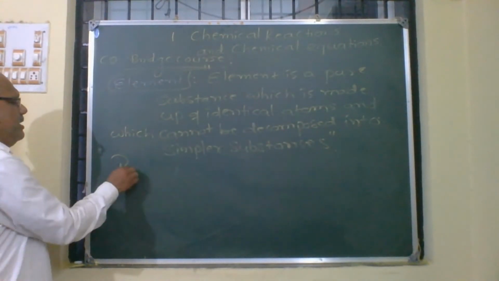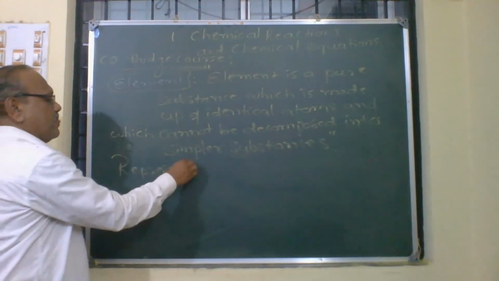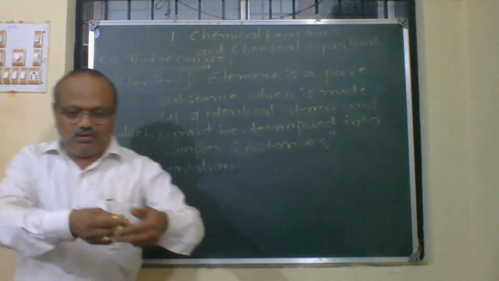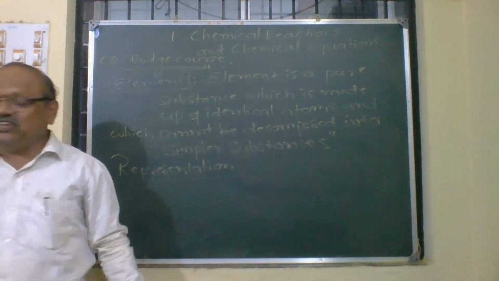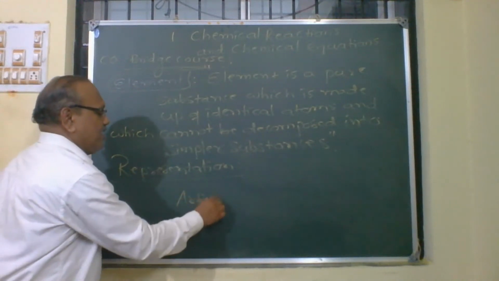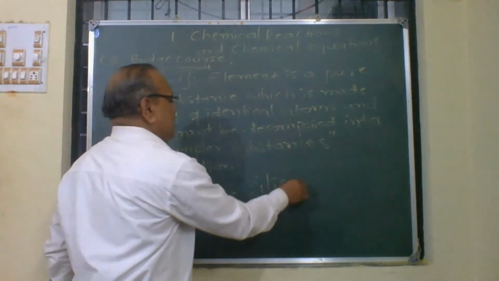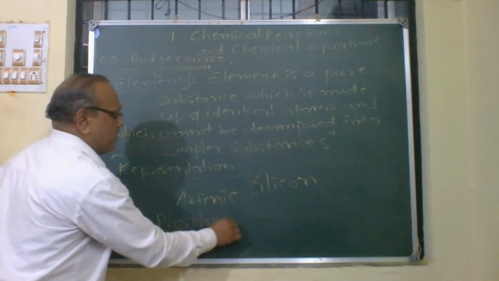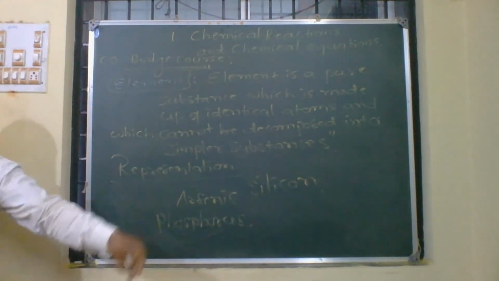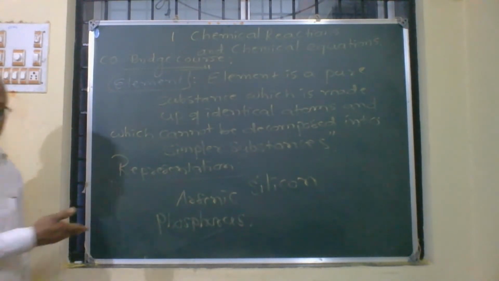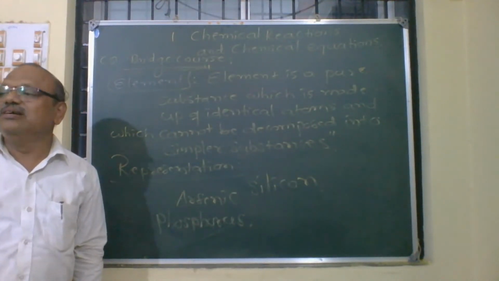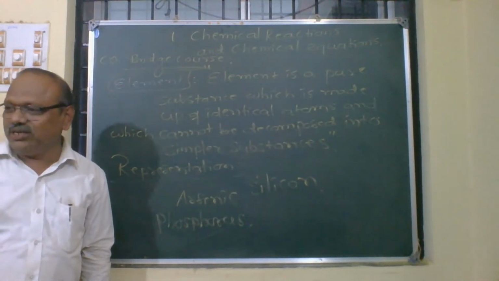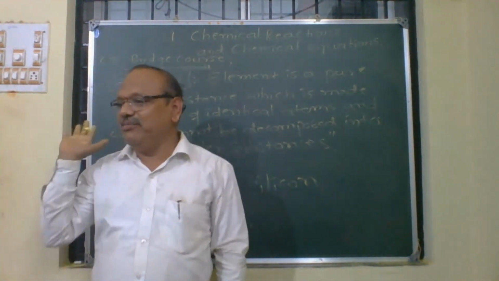Now the question is how the elements are represented. Generally in chemistry, there are symbols for everything. Otherwise, you would have to write copper, arsenic, silicon, phosphorus, every time, writing complete names. Instead of that, in science they have made a symbol. What is a symbol? A symbol is a short scientific notation which represents the atom of an element.